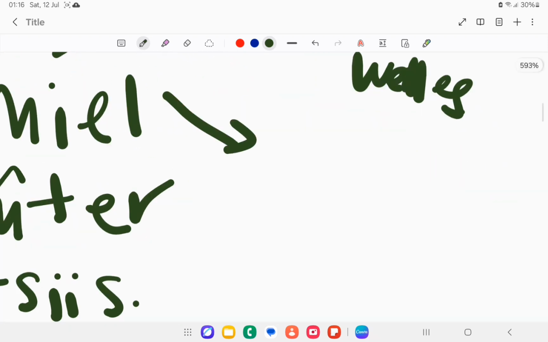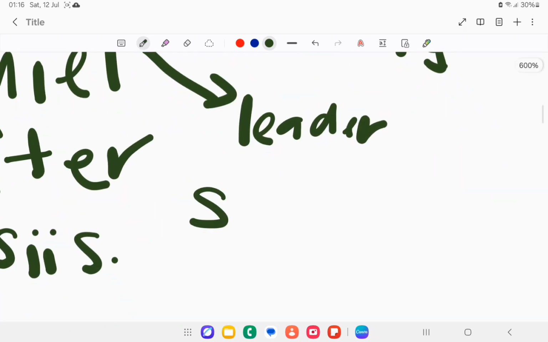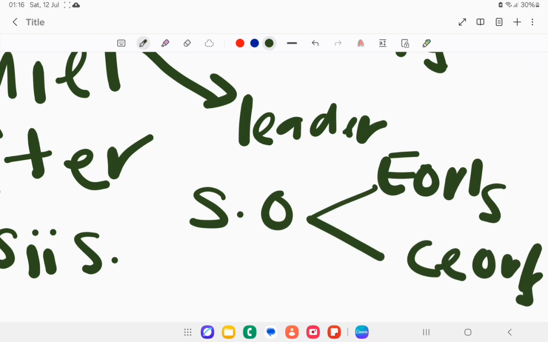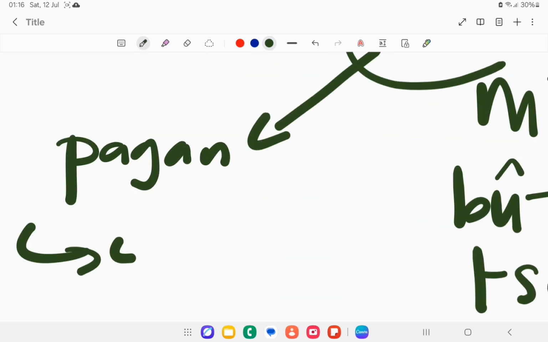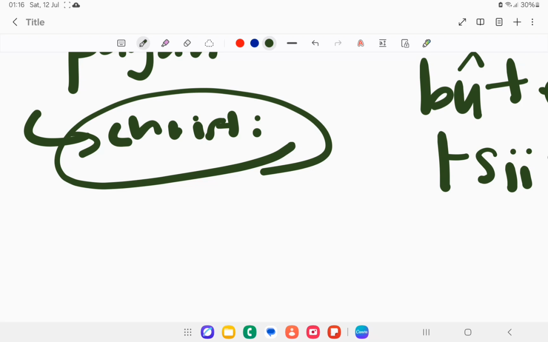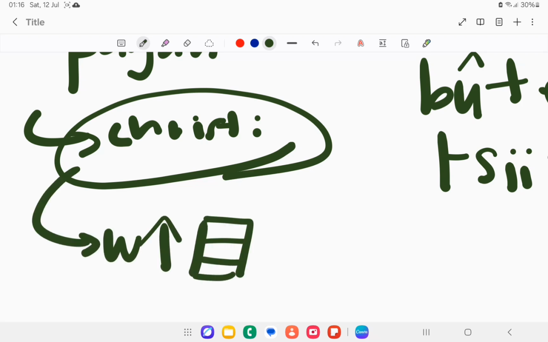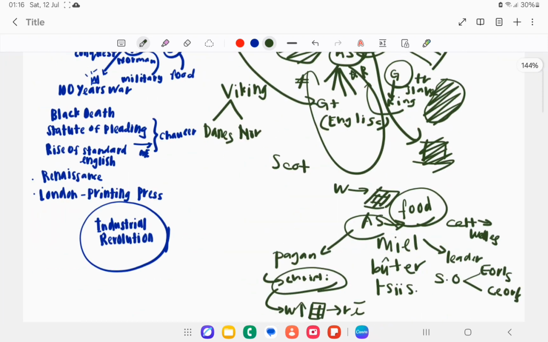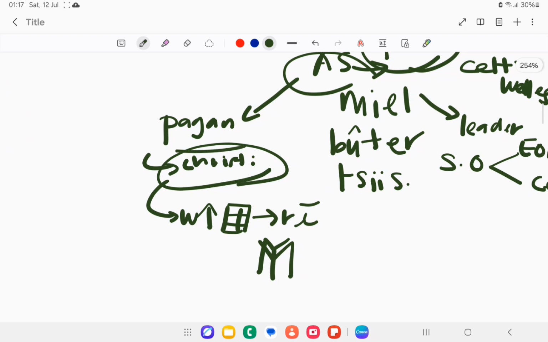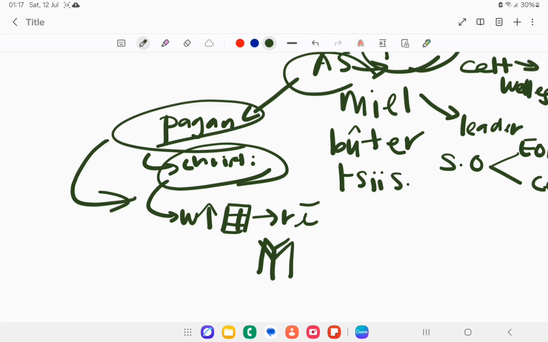And then they were good at leadership, and also the structure of society and organization, with hierarchy, which is more political, and also literature. So the Anglo-Saxons' religion was pagan before, and then they got Christianized because of the missionary Augustine, and then when they got to know English, that's why the writing is more famous. The writing is famous for the runic letters. Before, the Celts and the Romans were Christians. The Anglo-Saxons were pagan, and then they became Christians, and when they became Christian, they had a lot of writings for sure.